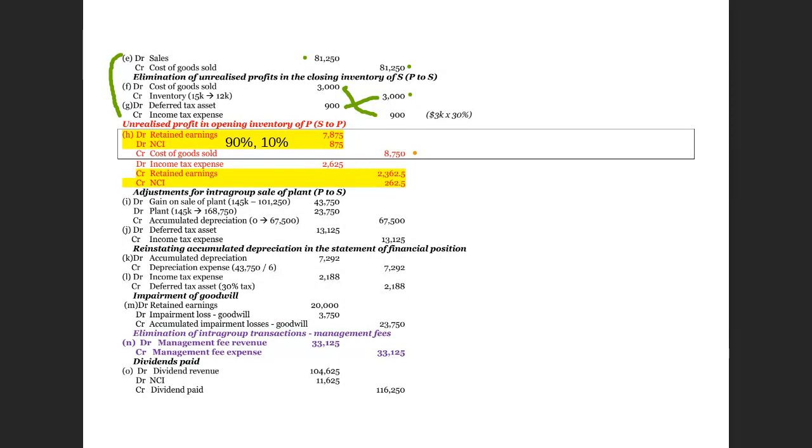Good. So we have to account for the deferred tax implications as well. Because you credit cost of goods sold, you debit tax expense, at a 30% tax rate. Because you debit retained earnings, you credit retained earnings here, at a 30% tax rate. Because you debit NCI, therefore you credit NCI here for the 30% tax rate. This is just the deferred tax implication.